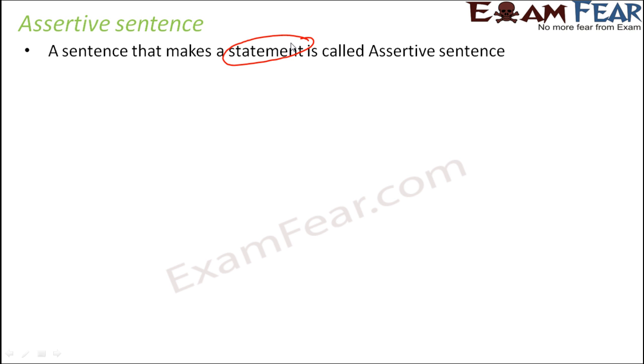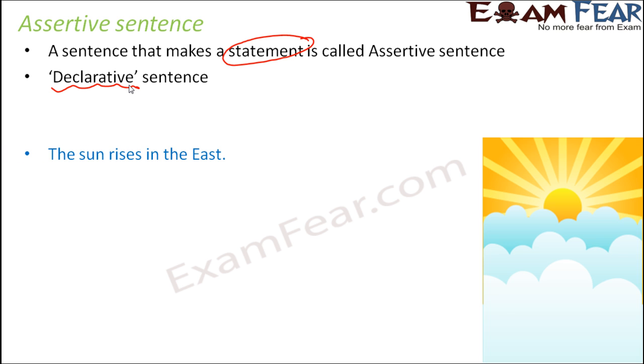Now, since these kind of sentences are more about declaring something, they are also called declarative sentence. So assertive sentences are also called declarative sentence. So let us quickly look at some examples, like the sun rises in the east. So here you are not asking anything, you are not ordering something to anyone, you are not showing some kind of excitement. It is just a simple statement. You're just making a statement that the sun rises in the east. You're saying something simply. So this is an example of assertive sentence.